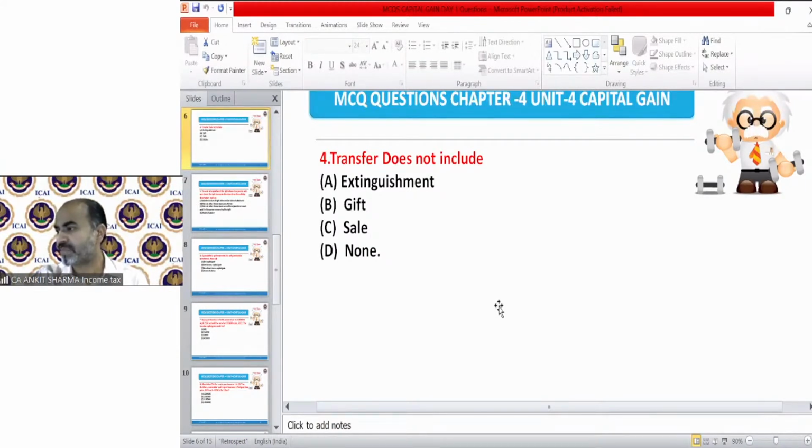Fourth answer B is written by Diksha. No, Diksha, it's a wrong answer. I have told you gift is relinquishment, and we discussed this provision also. Gift is a transfer. But later on, it is exempted from the definition of transfer. As per the definition in section 2(47), it's a transfer. But as per exempted transfers under section 47, it is not treated as a transfer. But basically, if you check the definition of transfer, gift is technically a transfer. Okay.